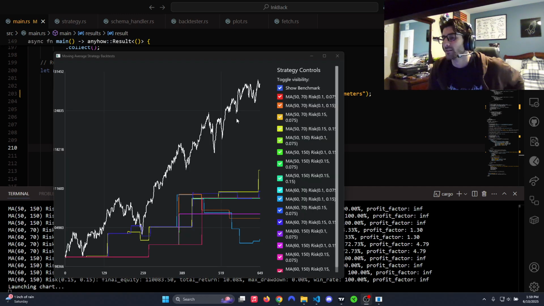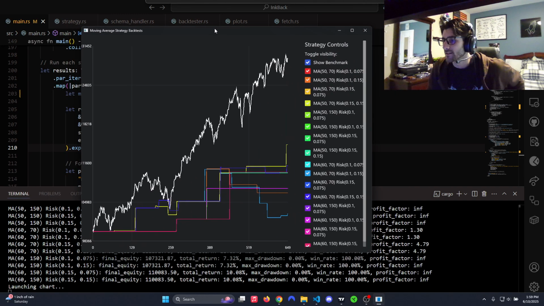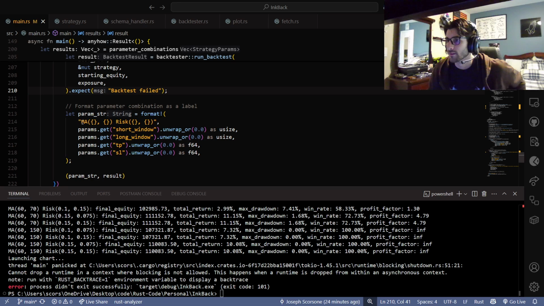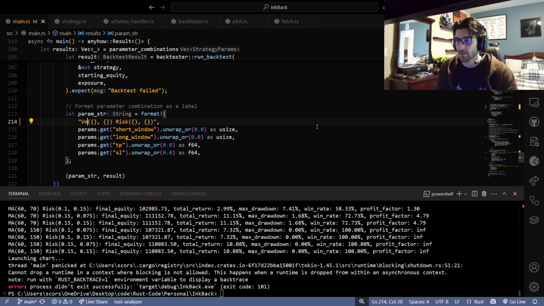And there we go. Keep talking about this a little bit after. But yeah, this is the window that ICE makes for us. And obviously, the backtests aren't great. It's just a simple, como se dice, a simple volatility strategy, right? And also where it says MA, if I were to actually do that, I could say vol instead to have a proper label.